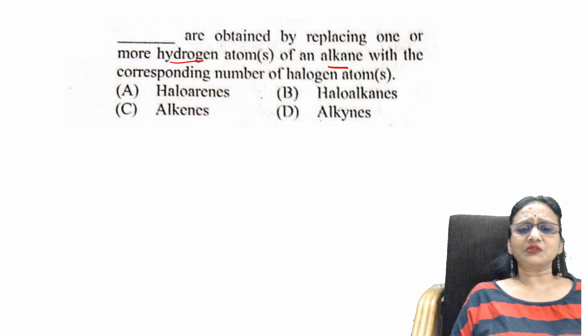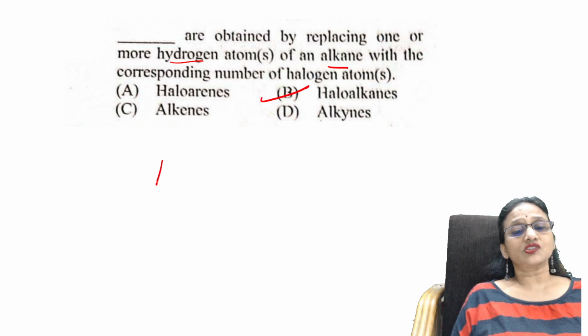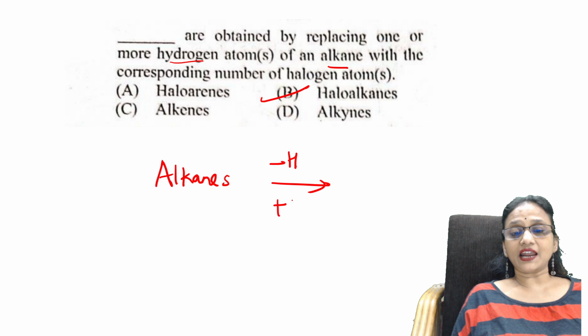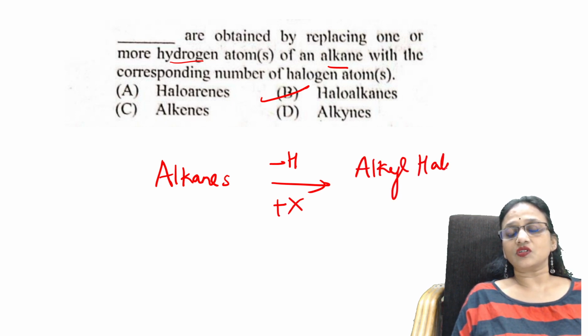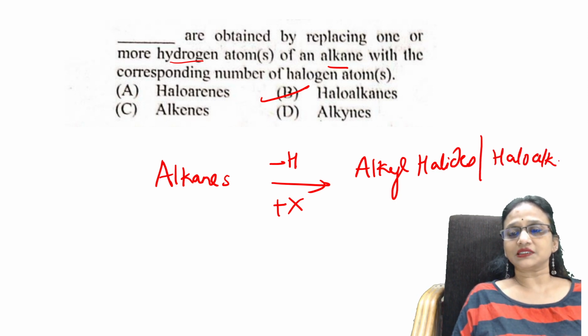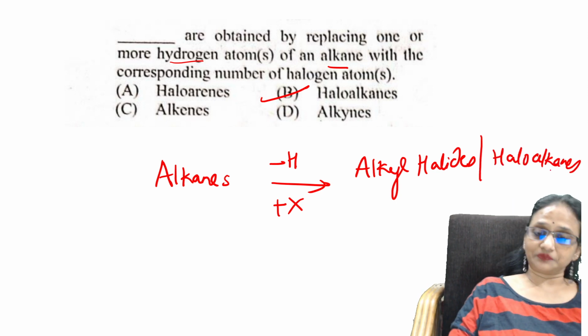It's nothing but haloalkanes. Once again, when you take alkanes, remove one hydrogen and add one halogen, you will get alkyl halides or haloalkanes. Simple as that. Let's go with the next one.